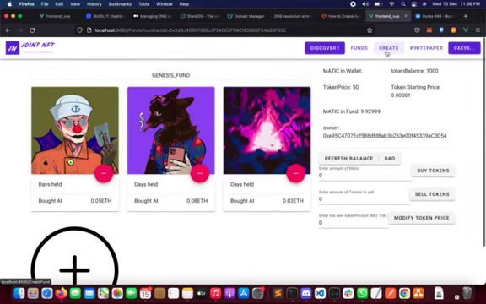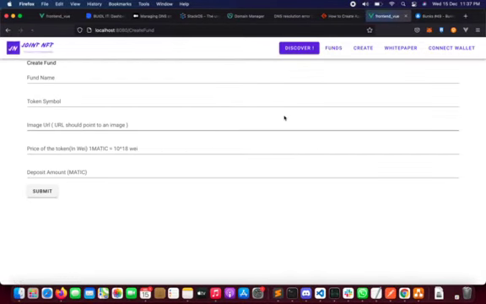If you want to create a fund, you can always go to the create button. Enter the required details and create the fund. We haven't implemented a whitelisting feature, but we will be looking at the different metrics of a fund manager, such as how long he has been into the NFT market and how profitable he has been so far in selecting the right NFTs.